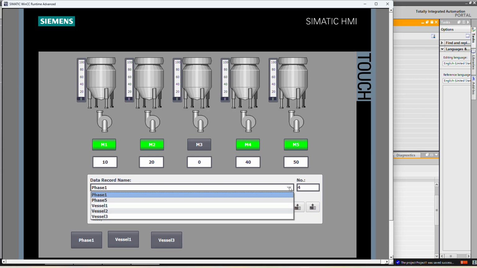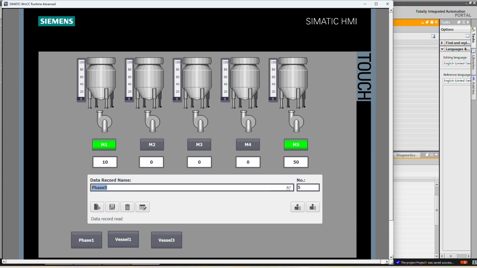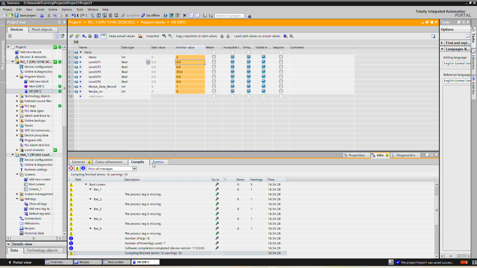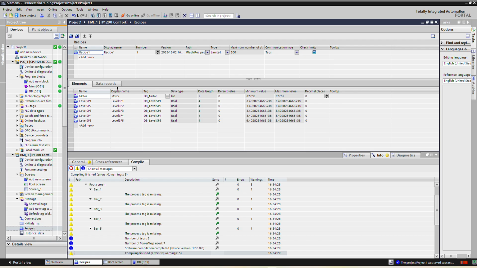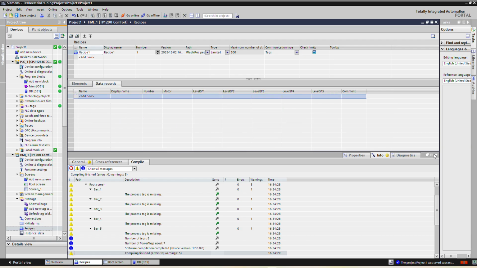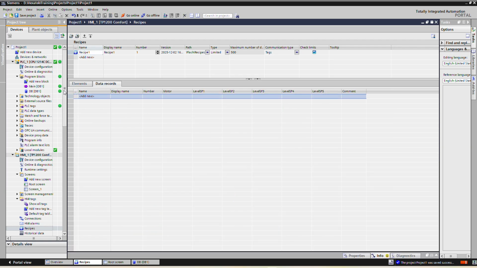Now, if you see the data records, the data records are saved only in the internal memory of the HMI. So here in the recipes, you will not be able to see any recipe records.